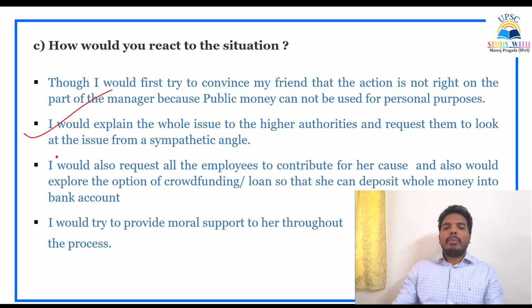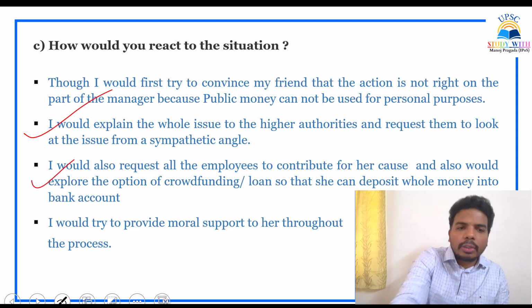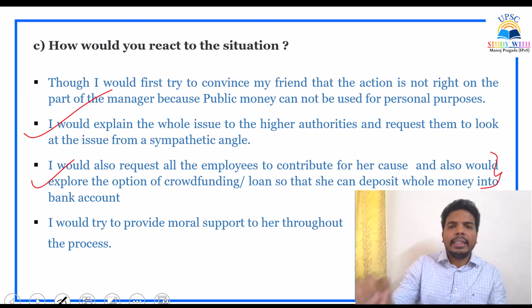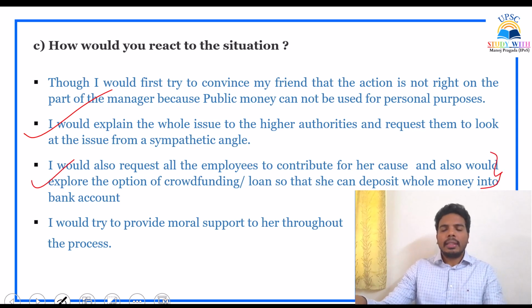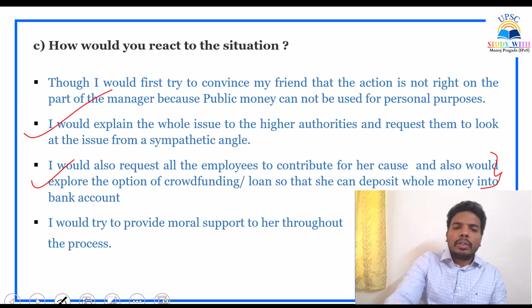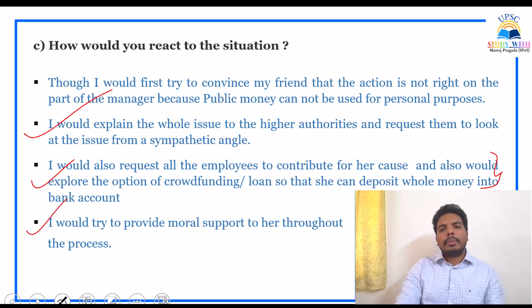I would try to provide moral support to her throughout the process. Even though I have complained, since I am coming up with a solution in point number 3, my relation with her will not be strained. I can continue to provide moral support to her throughout the process.